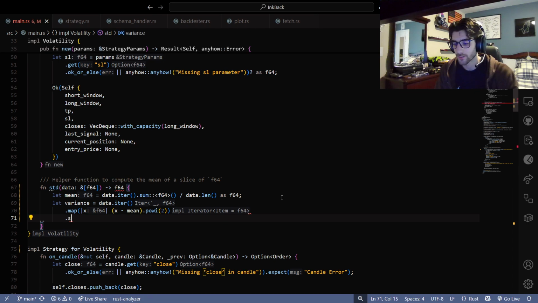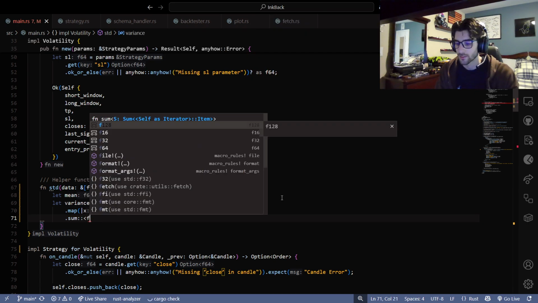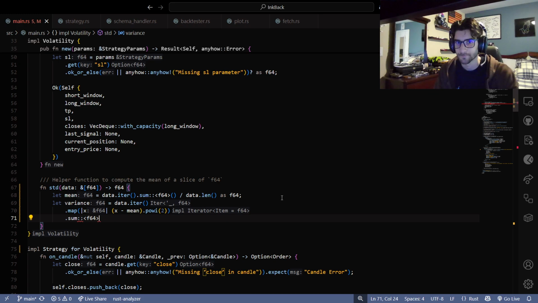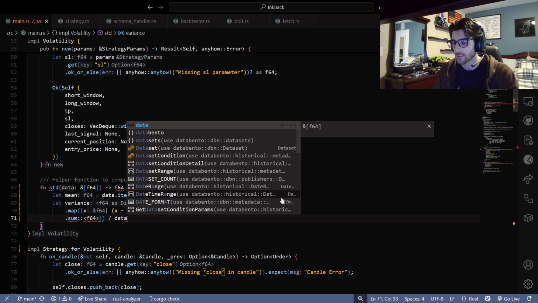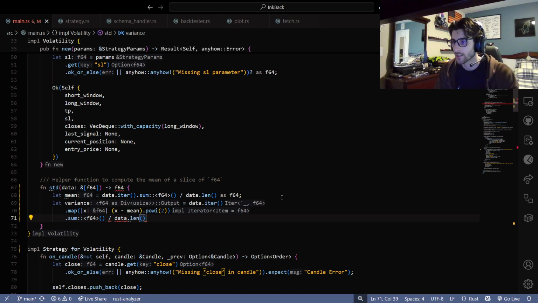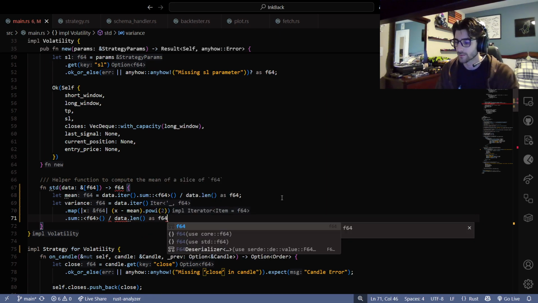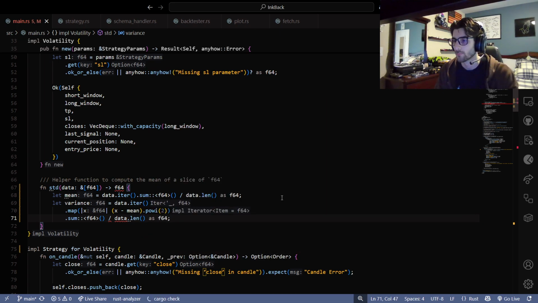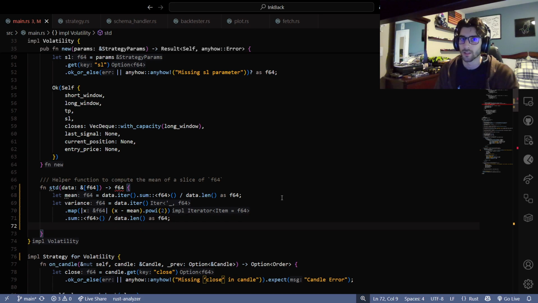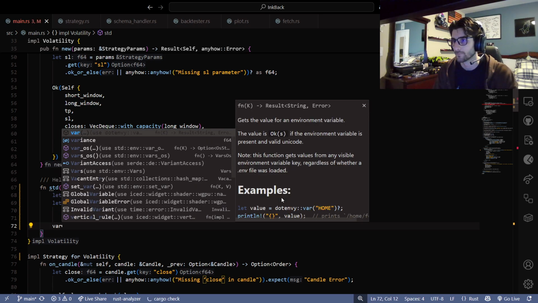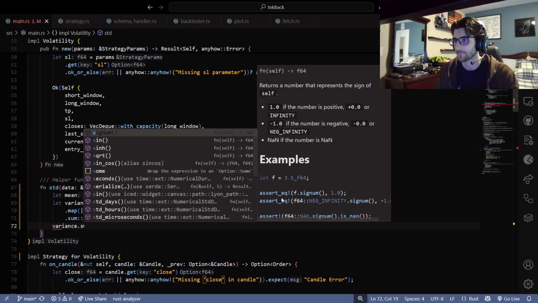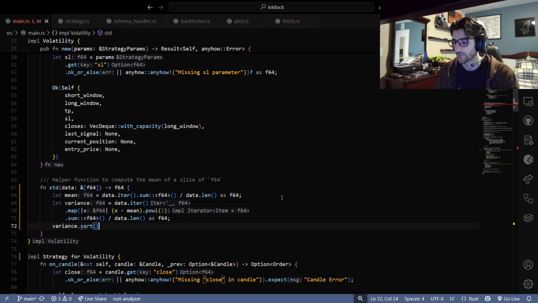Keep going through here, and then sum, and then we need float 64s over data dot length as float, right? Cool. And then variance dot square root.